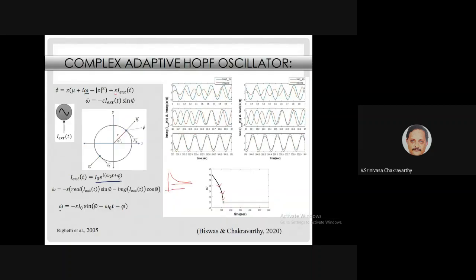Epsilon is a positive constant, and r is also positive. So I naught times sine of omega naught t plus phi minus psi, where psi is the actual phase of the oscillator. You take the negative of that and use it to update omega. That is the adaptive Hopf oscillator rule, the adaptive frequency rule.